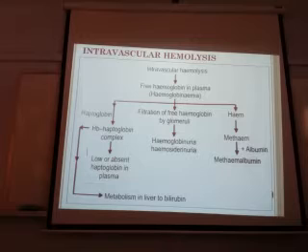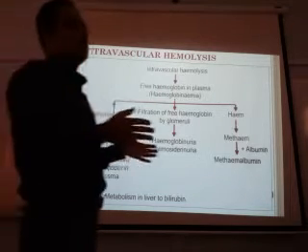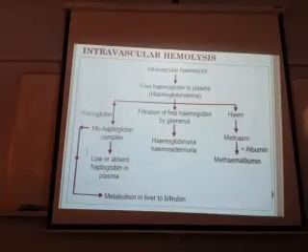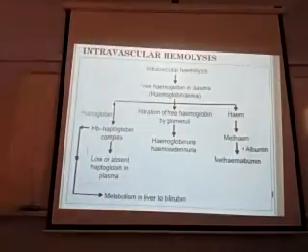And free hemoglobin in the plasma can be filtered by the glomeruli, can bind to haptoglobin, can bind to albumin and form metheme albumin. So the doctor will classify it according to the site of destruction of RBCs: extravascular hemolysis, intravascular. There are definite diseases in the hemolytic anemias. Some of them can cause only extravascular, some only intravascular, and some can cause both. We will see what the diseases are and how they cause it.